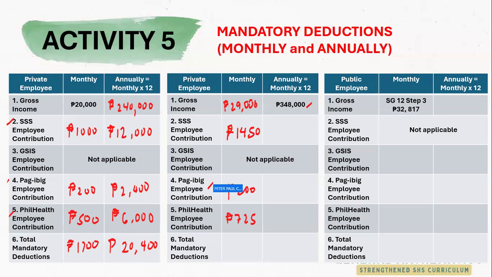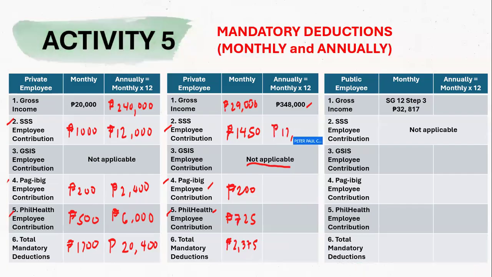Always remember that there will be instances that the Pag-IBIG and the PhilHealth contributions should be reflected as decimals. So it would depend on the computation. So the 725 here from the PhilHealth contribution was multiplied by 0.025, which is 2.5%. And to get the total mandatory deductions, we simply add 2, 4, and 5. Again, the GSIS contribution is not applicable here. So we have 2,375.